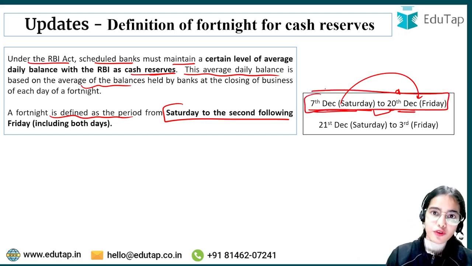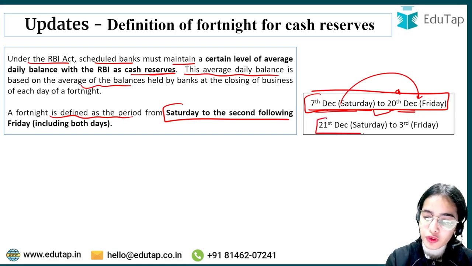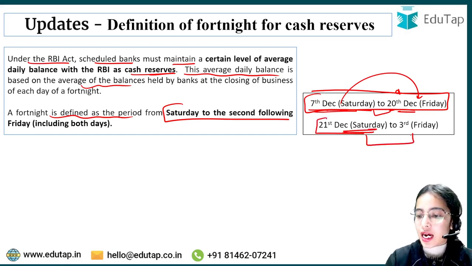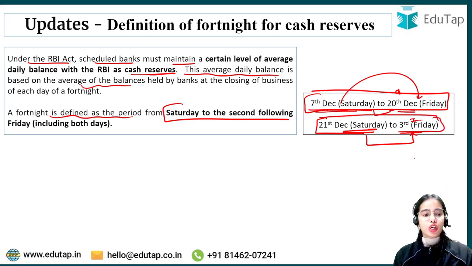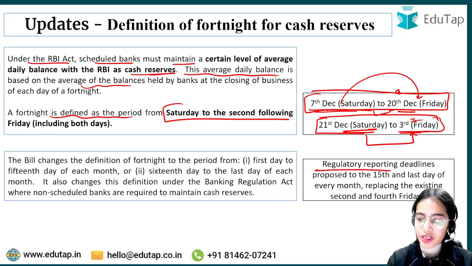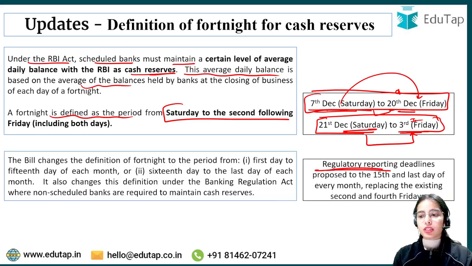So the next fortnight will start from 21st December, that will be the Saturday, and the second following Friday will be 3rd January. So this is going to be the second fortnight. The regulatory reporting of cash reserves used to happen on the last day of the fortnight, that was the second following Friday. So it was very complicated.